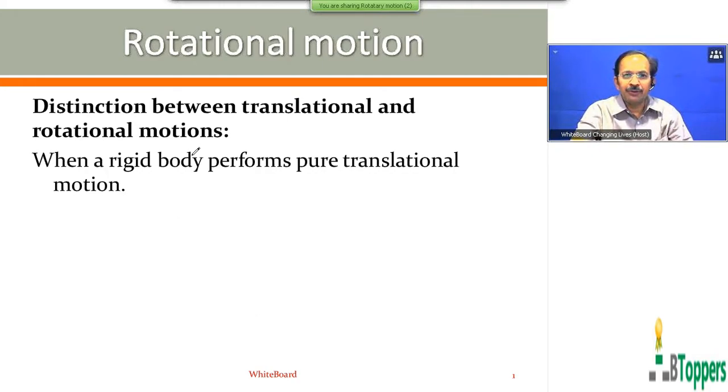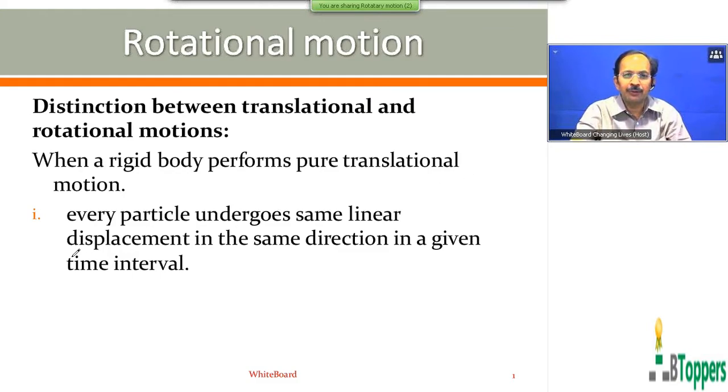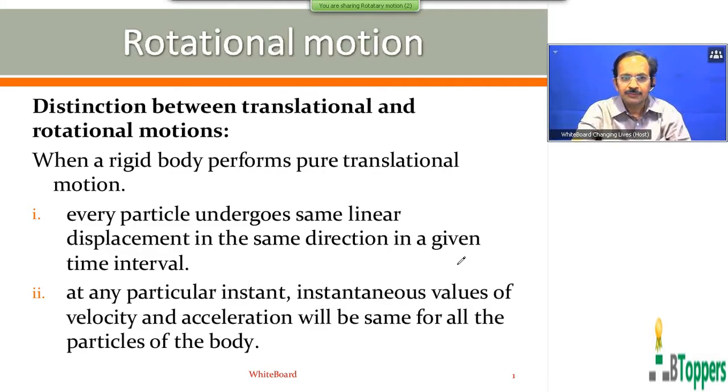See here, the heading is distinction between translational and rotational motions. I will read out the summary. When a rigid body performs pure translational motion, the first conclusion, first point: every particle undergoes the same linear displacement in the same direction in a given time interval. At any particular instant, the instantaneous values of velocity and acceleration will be the same for all the particles of the body. Those who are writing the notes can pause and finish writing till this point. Next, I am going to show the continuation of this.